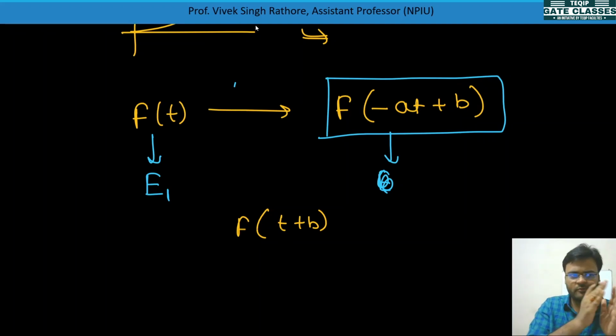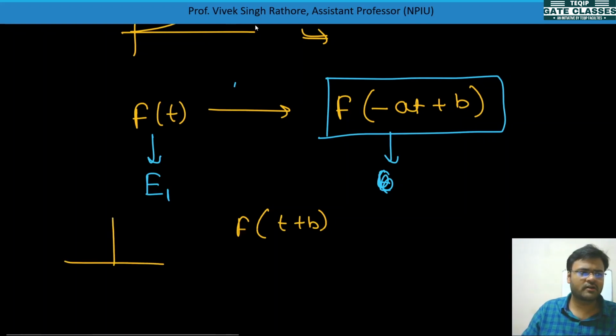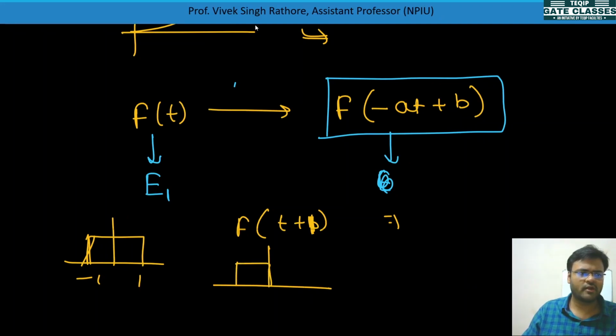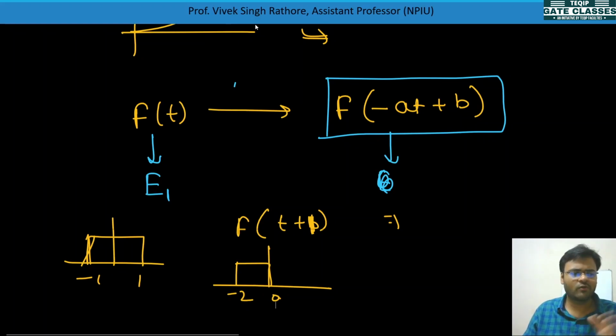So what will happen? f(t) was there, f(t) will be shifted, in advanced mode. Okay, so let's suppose this signal was there, minus 1 to 1, and now you have shifted to f(t+b), some f(t+1) value is there. So what will happen? It will come like this only, minus 2 and 0. Now this happens, but will the energy change? No, it won't change. Energy will not change because the values are only shifted, it is not compressed or expanded.